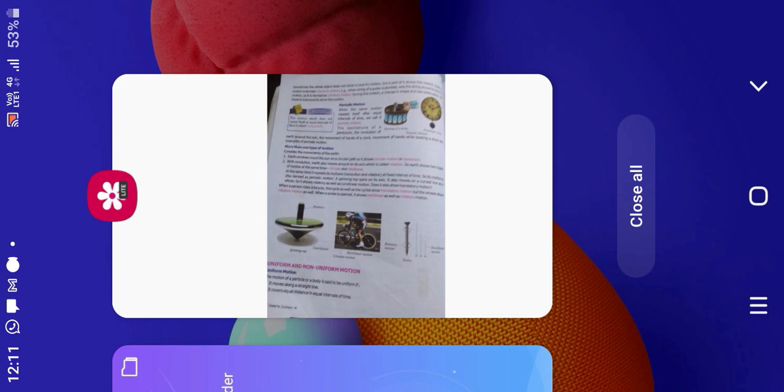Next, extend motion. Observe a clock carefully. Note the position of the clock and the position of its minute hand, and wait for 5 minutes. Again note the positions of both. Which of the two has the same position? Which of the two has changed its position?